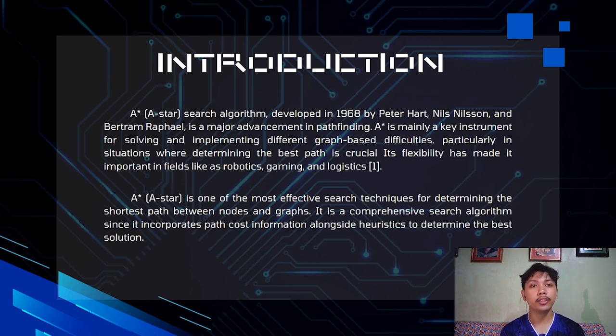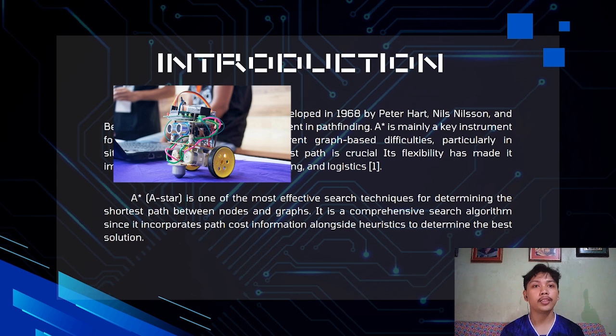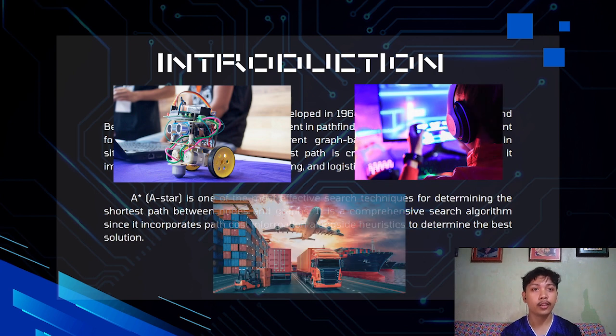So the A-star search algorithm is mainly a key instrument for solving and implementing different graph-based difficulties, particularly in situations where determining the best path is crucial, and its flexibility has made it important in fields like robotics, where it can assist robots in navigating environments, and also in gaming and linguistics, where it calculates the shortest route or fastest route for navigation.